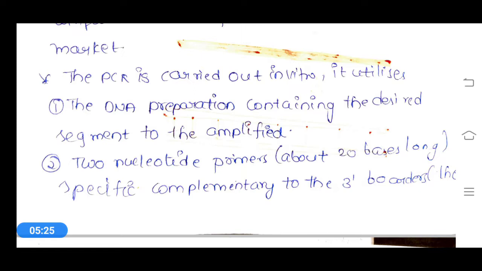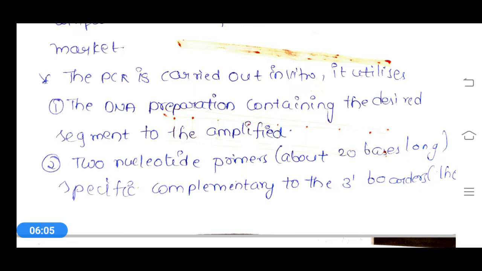That means a small fragment of DNA that we are going to multiply is used as the sample here, and two nucleotide primers, each of 20 bases long, will be taken as the specific complementary sequences.